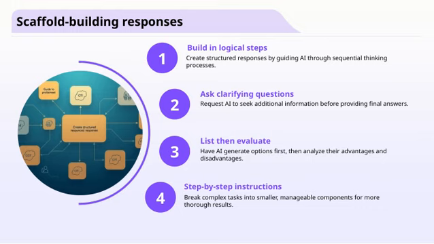When we simplify a big problem into parts, the AI can handle each piece more effectively. Overall, these scaffold-building techniques help us guide AI more effectively, ensuring the responses are logical, comprehensive, and aligned with our goals. They really connect to the broader theme of improving our AI interactions through thoughtful, structured prompts.